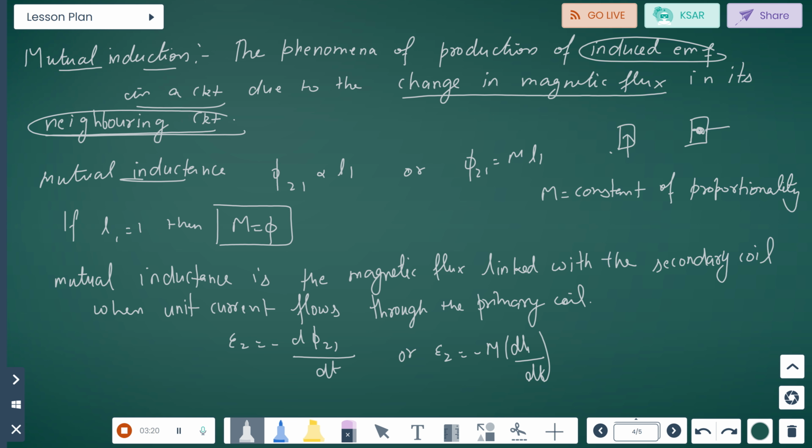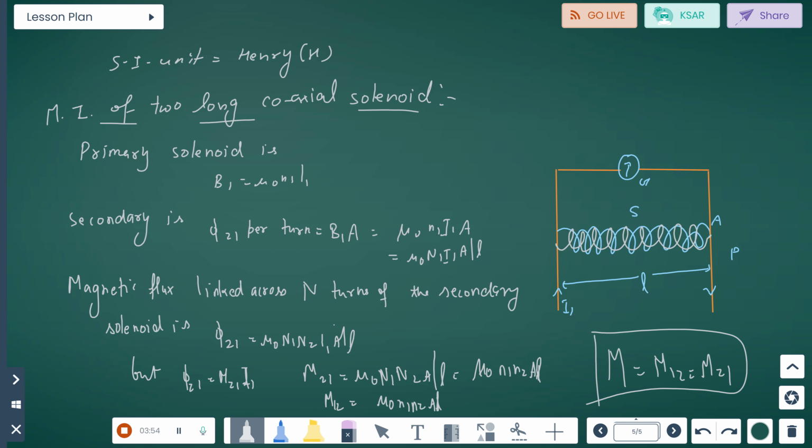Now mutual inductance. In mutual inductance, phi 21 is proportional to I1, and phi 21 equals M I1. M is the constant of proportionality, and if I1 equals 1, then M equals phi. Mutual inductance is the magnetic flux linked with the secondary coil when unit current flows through the primary coil. So E2 equals minus d phi 21 by dt, or E2 equals minus M dI1 by dt. The SI unit is Henry, H.